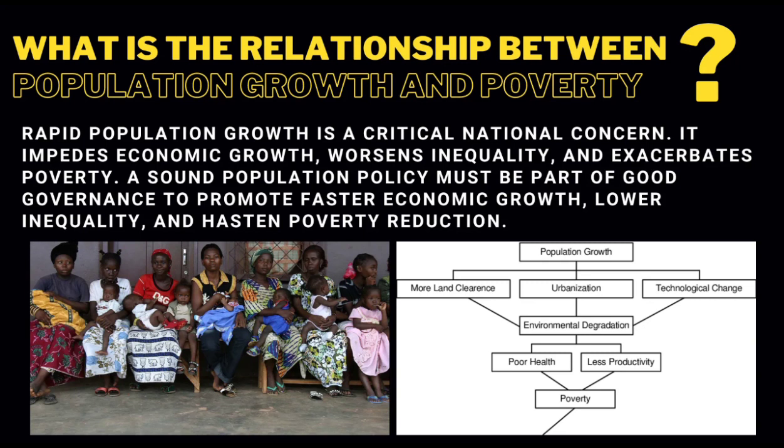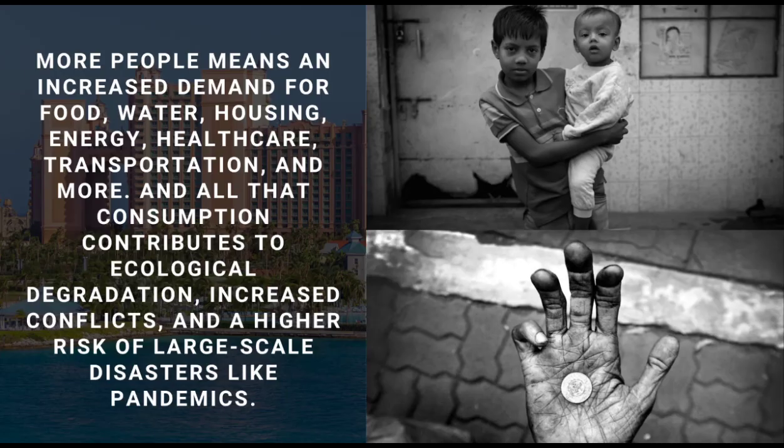Economic development means increasing control of both parts of the cycle: the ability to choose your family size and the ability to make a living with something more than your hands and the hands of your children. So that's why we need to discipline ourselves, because if not, more people means an increased demand for food, water, housing, energy, healthcare, transportation, and more. And all that consumption contributes to ecological degradation, increased conflicts, and a higher risk of large-scale disasters like pandemics.